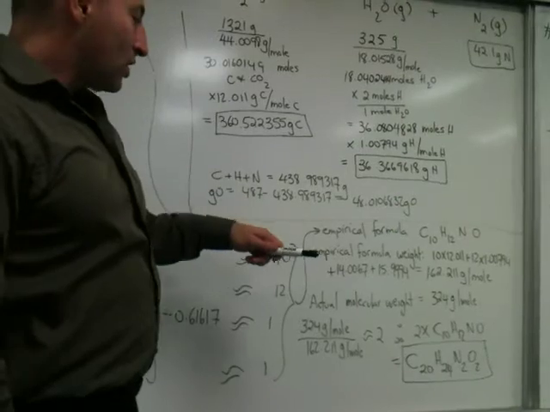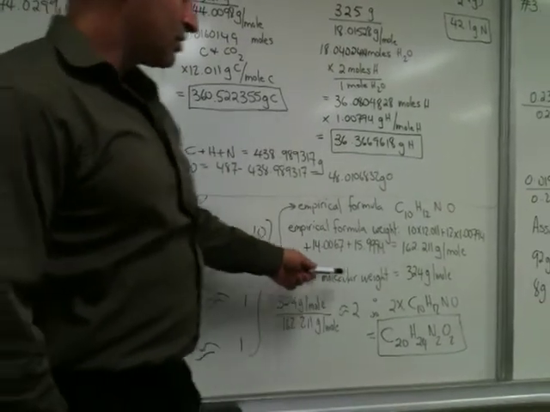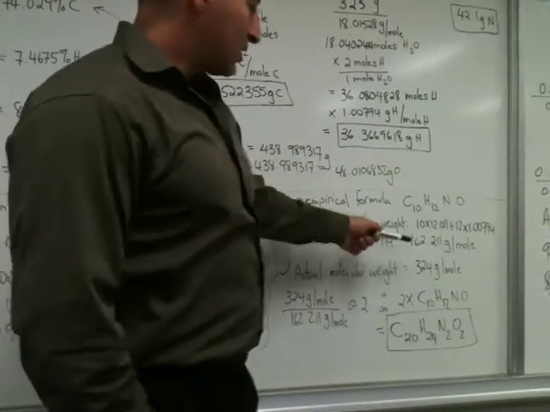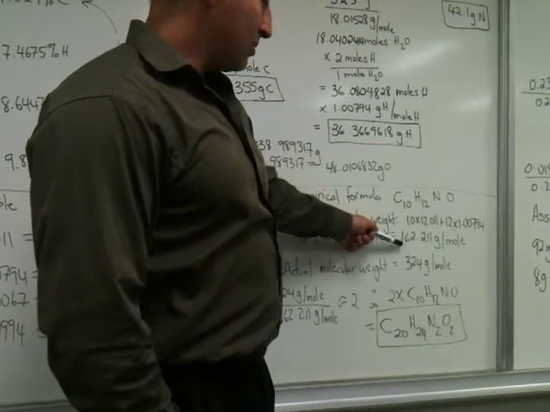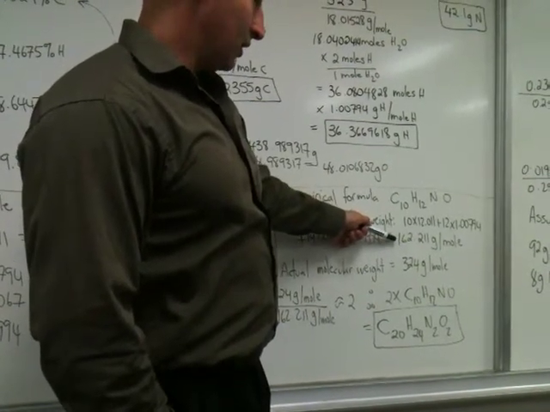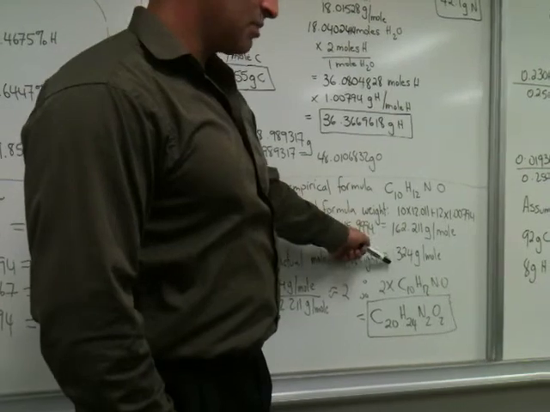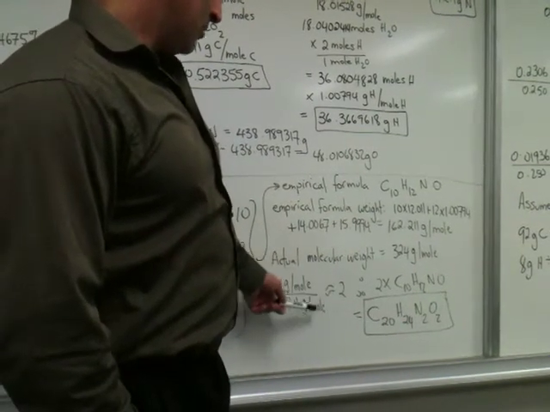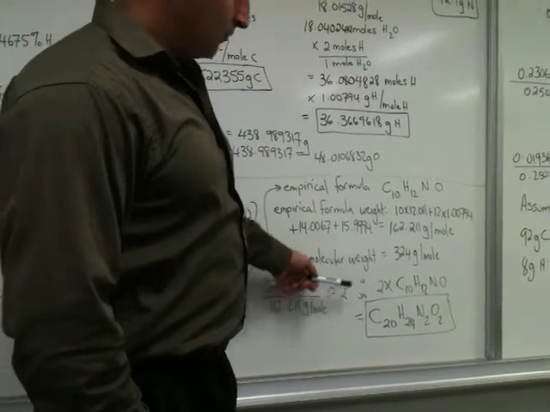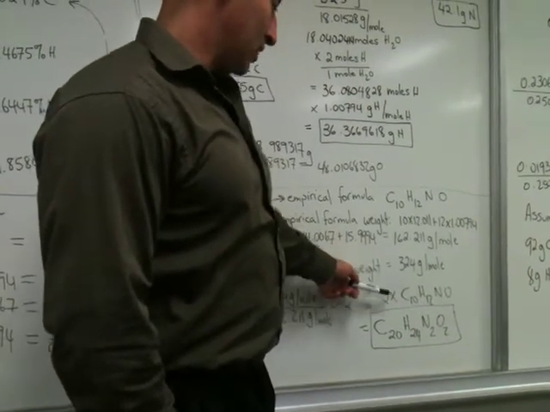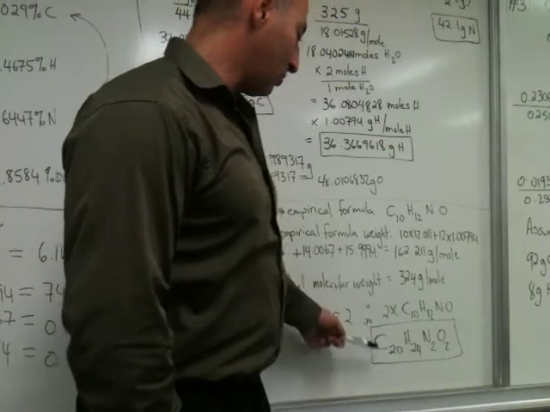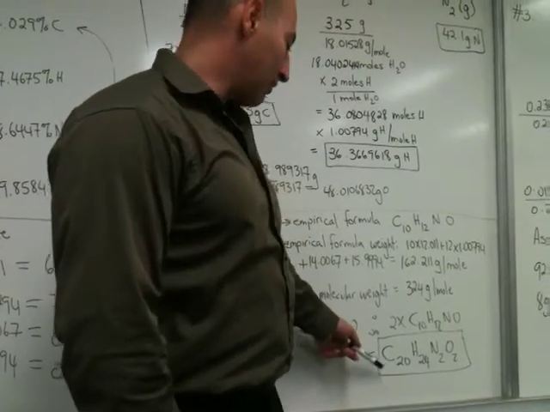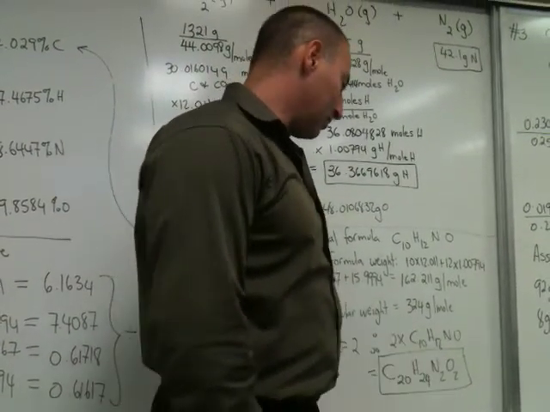We are also told in the question that the actual molecular weight of quinine is 324, which does not match the empirical weight that we've calculated. However, it is exactly twice as much. So that infers that we should multiply the empirical formula by 2 to get the actual molecular formula. And so 2 times the empirical formula gives you the actual formula of quinine, which is C20H24N2O2.